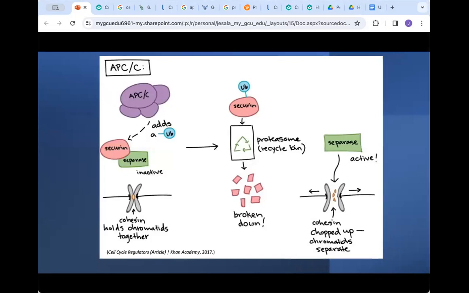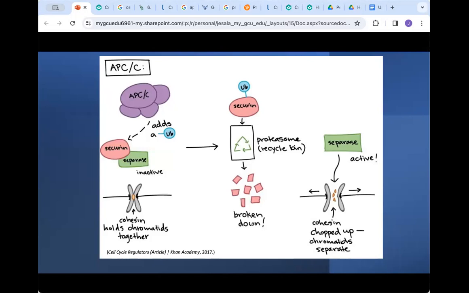So let's look at this in this image here. In the purple at the top left corner, we have the APC, and the APC adds the ubiquitin to the securin, which is currently bound to separase. The separase is still inactive here, and you can see the cohesin holding the chromatids together.